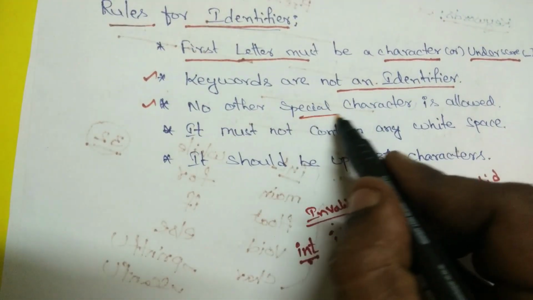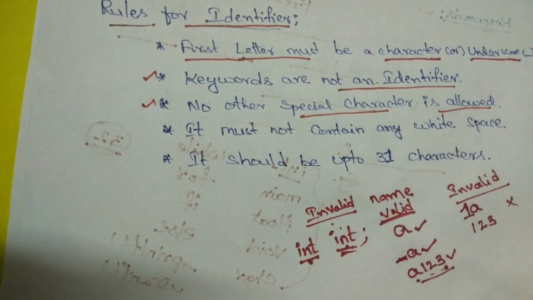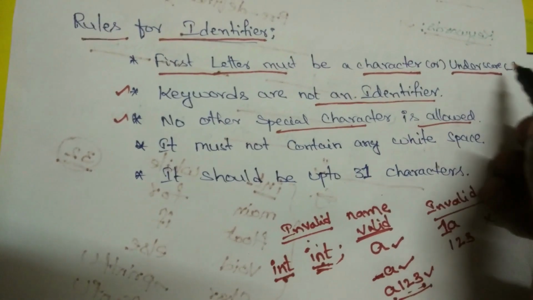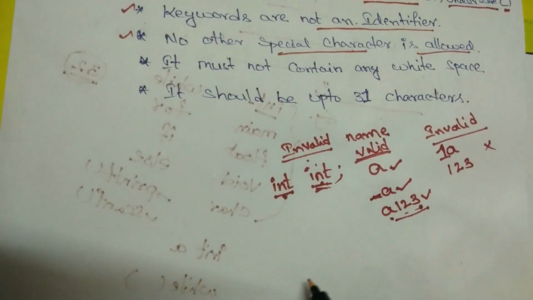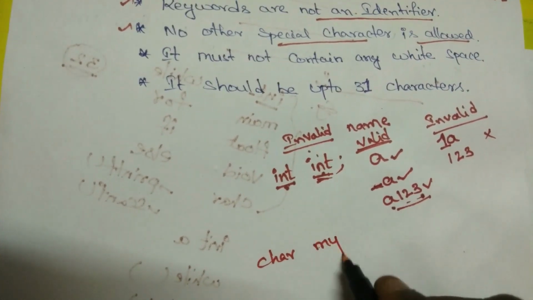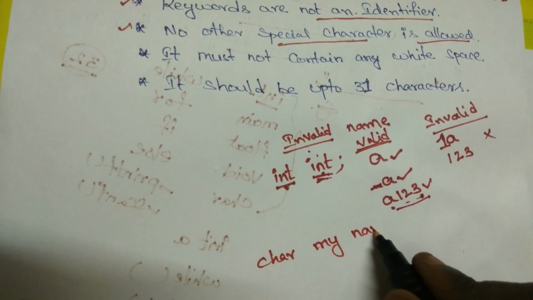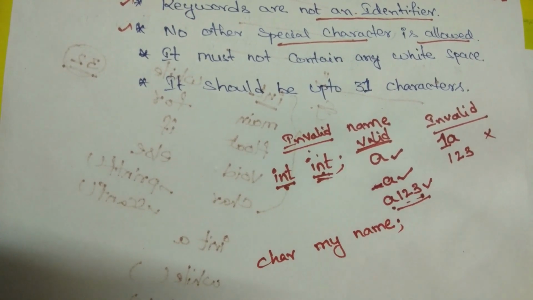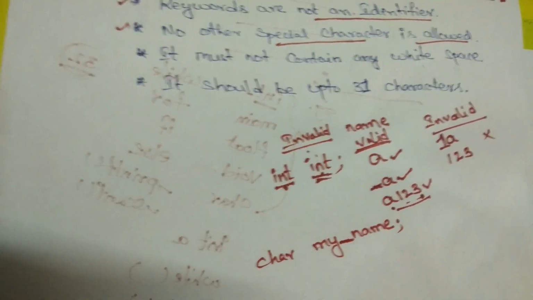No special characters are allowed, except underscore. Suppose I declare a variable name, char my space name. Now it is invalid. I have to use underscore.